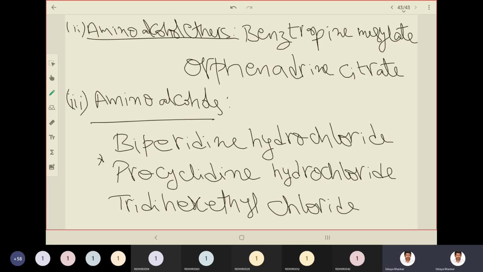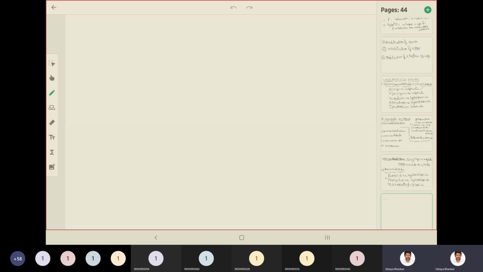Then the next chemical category is amino amides.